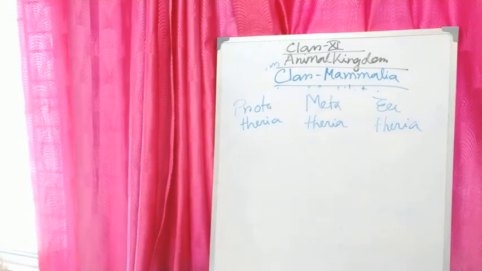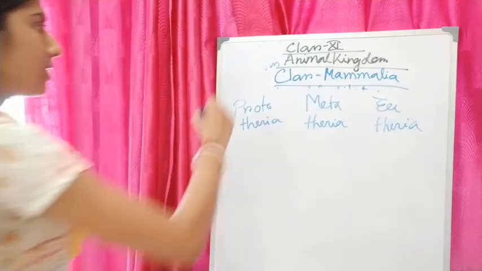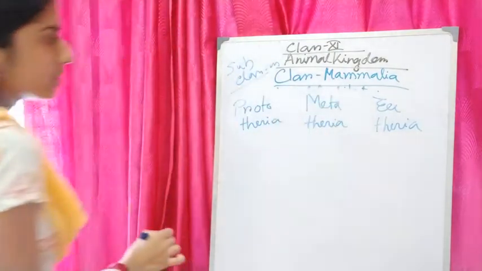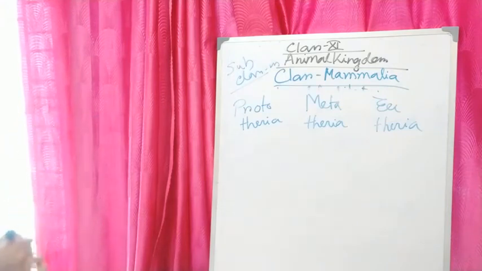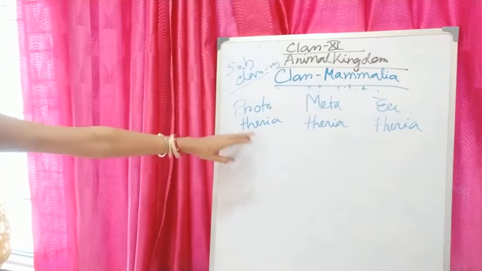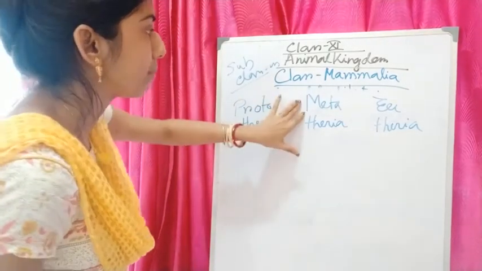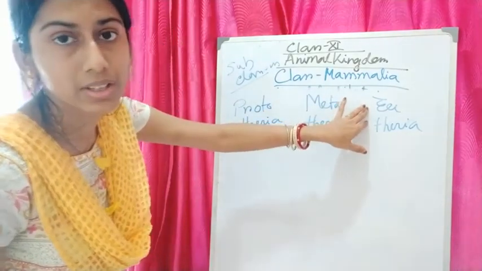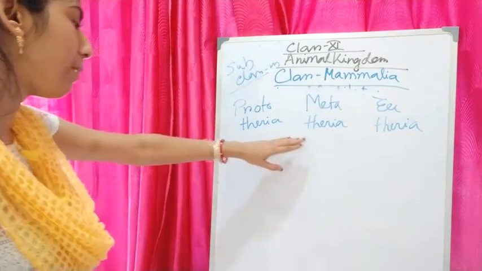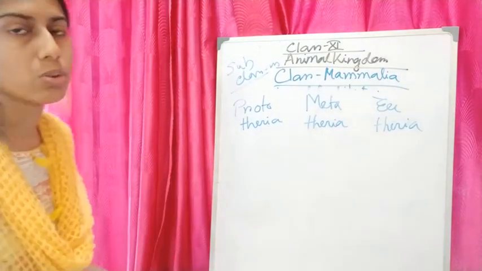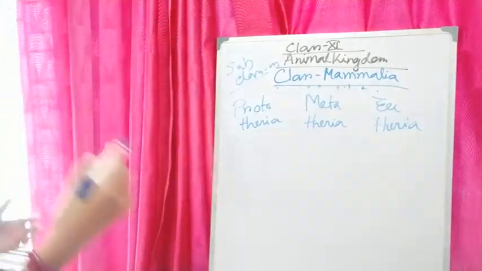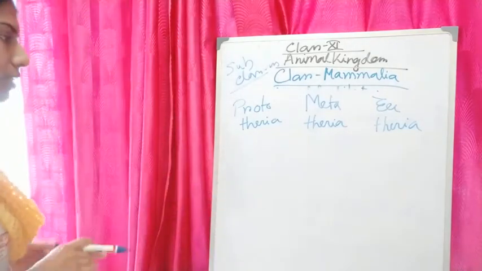So these are the three subclasses. Under the class Mammalia, we are considering three subclasses: Prototheria, Metatheria and Eutheria. Usually prototherians are oviparous. Proto means primitive, they came first. After that Metatheria came, and after that the advanced Eutherians came. So prototherians are oviparous, metatherians usually give birth to immature young ones, and eutherians give birth to fully developed young ones. So that is one difference.